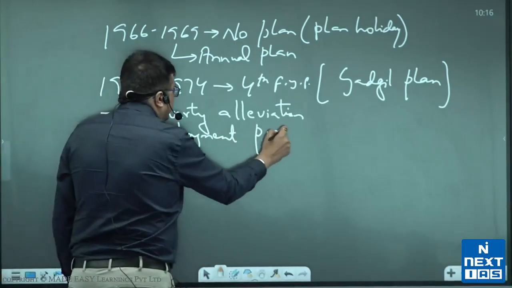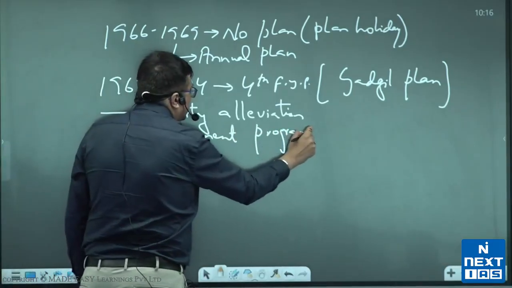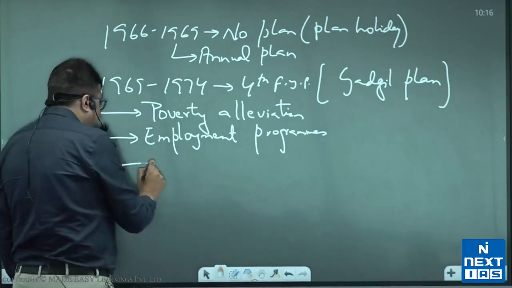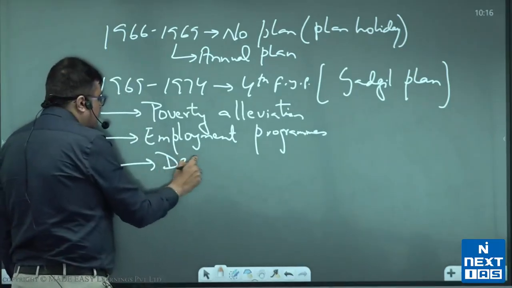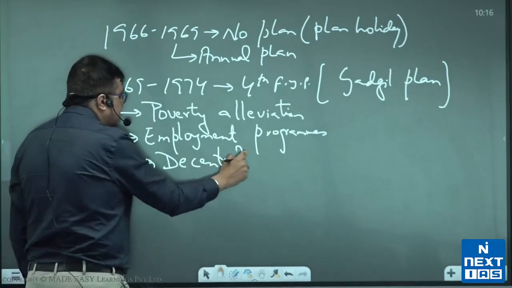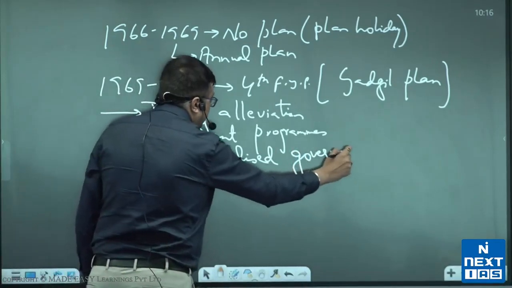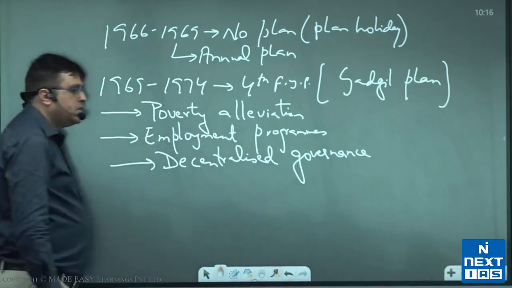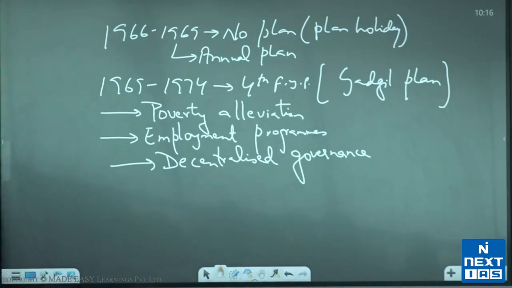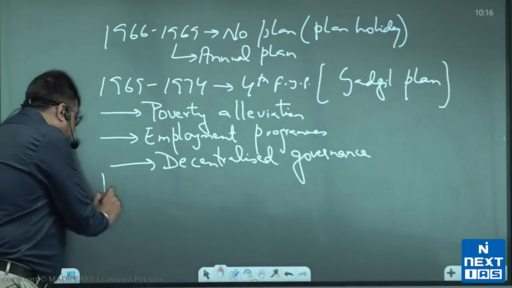For the first time also there was a talk on employment programs, that we will work for employment development in India. And for the first time also there was a talk on decentralized governance. These were things that were talked about. Decentralized governance, employment orientation, poverty alleviation. So India started talking on those terms quite a bit. Then again,